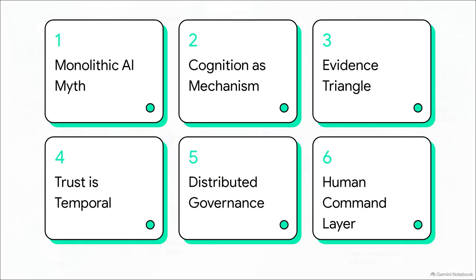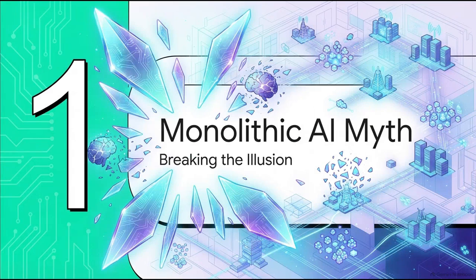Here is our agenda for today. We're tracing a zoom-out arc, starting with the myth of monolithic AI, then moving through cognition as an explicit mechanism, the inverted evidence triangle, temporal trust, governing distributed intelligence, and finally, the human command layer. Let's jump right in. Section 1.